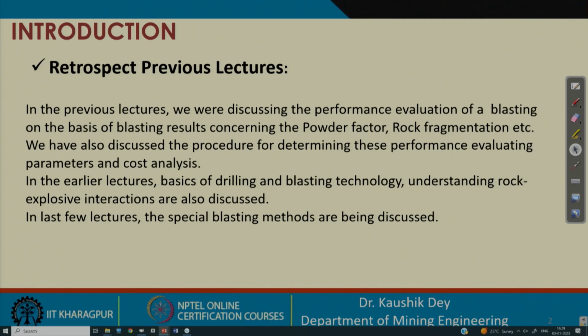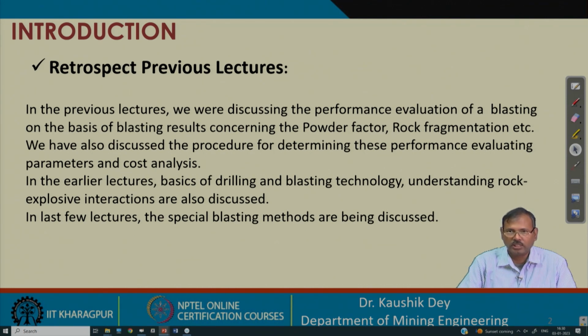We have covered the basics of drilling and blasting technology. We have understood how the explosive interacts with the rock and fragments it. We also understood the different blasting results, powder factor, rock fragmentation, etc. And we have solved a number of numericals related to the performance of blasting and cost analysis of blasting, and we have understood how rock mass properties influence the performance of a blast.